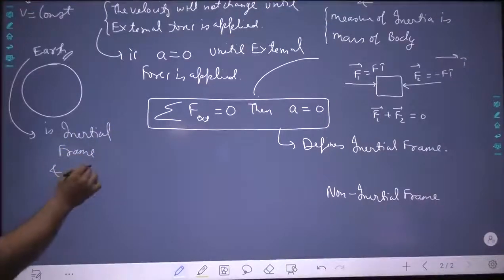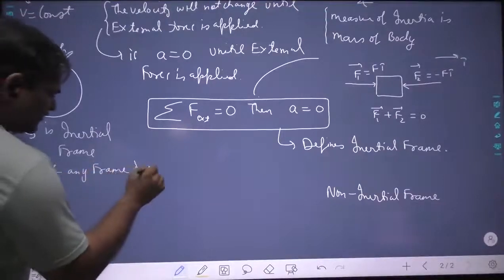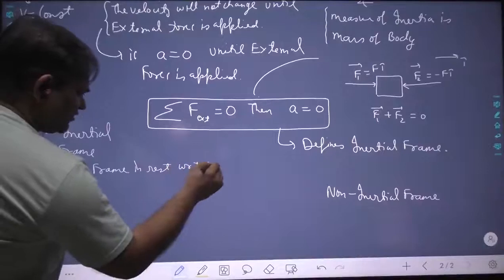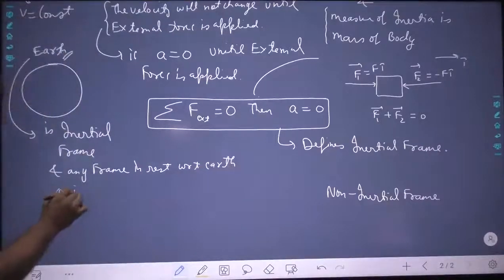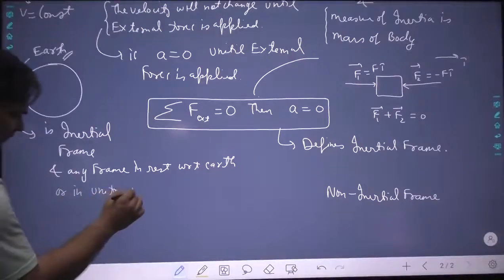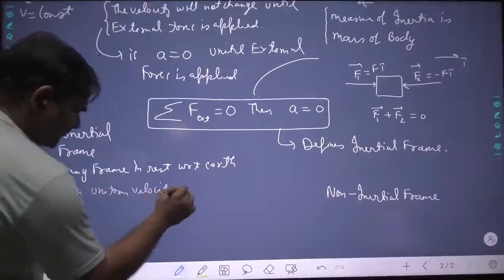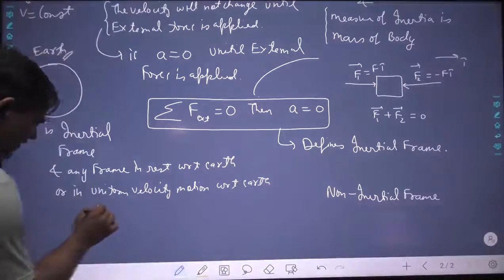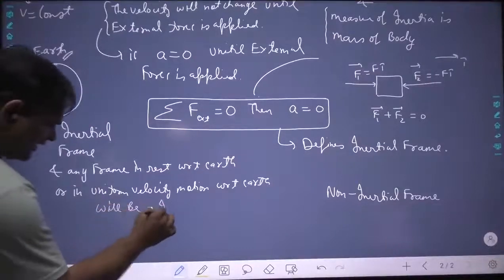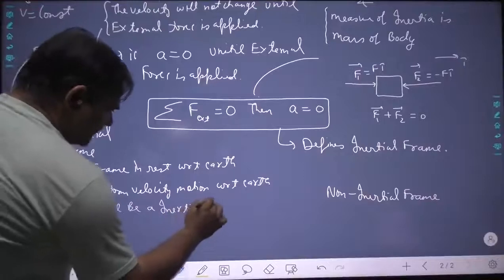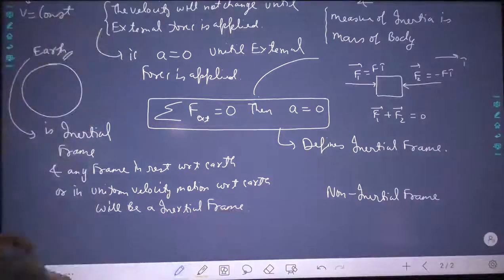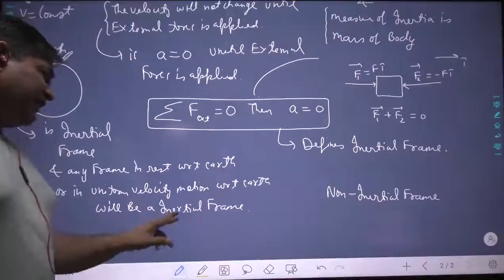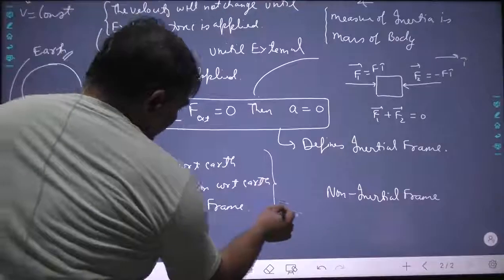And any frame in rest with respect to earth or in uniform velocity motion with respect to earth will be an inertial frame. Please remember this. Very, very important.